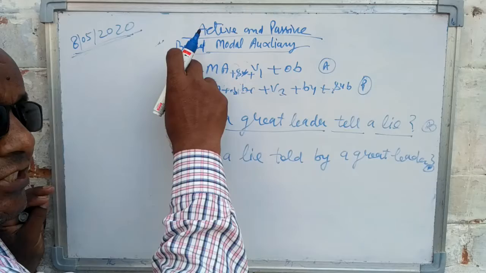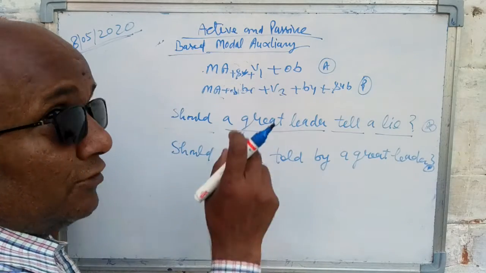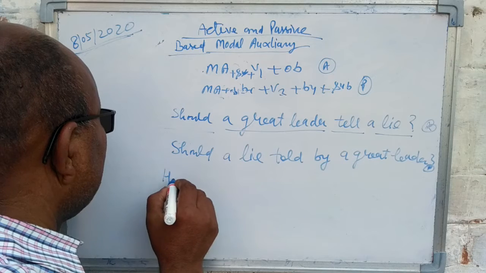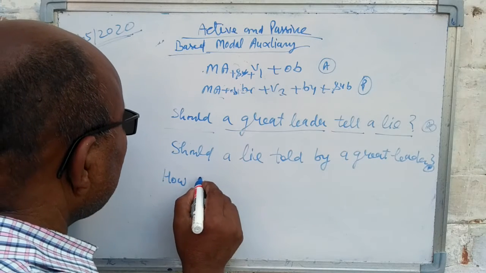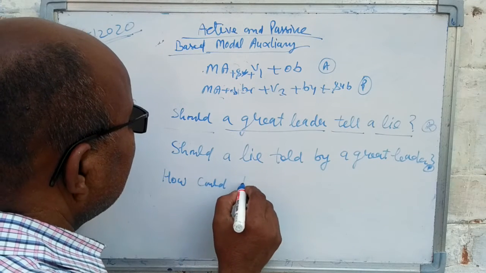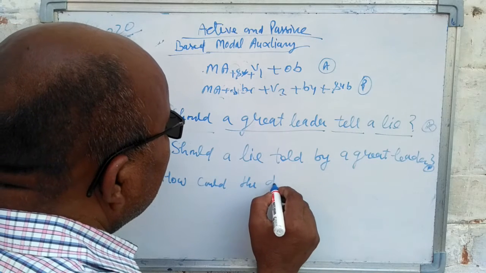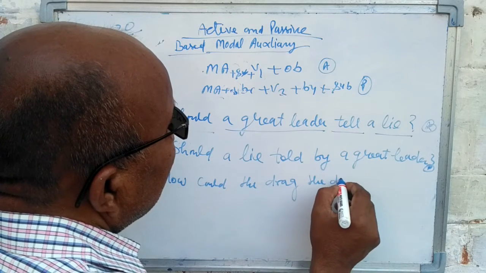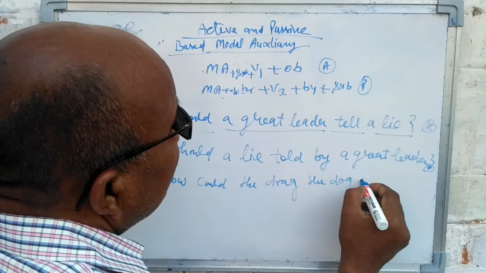If you have a question word, then you will write the question word the same. For example: how could they drag the dog on the road?